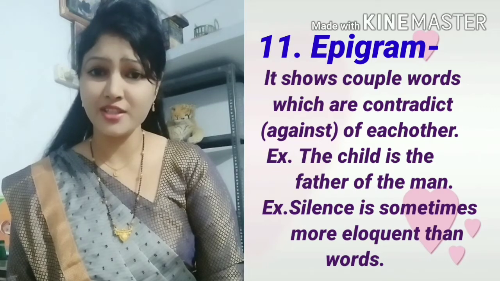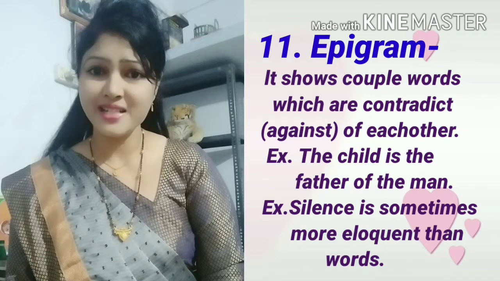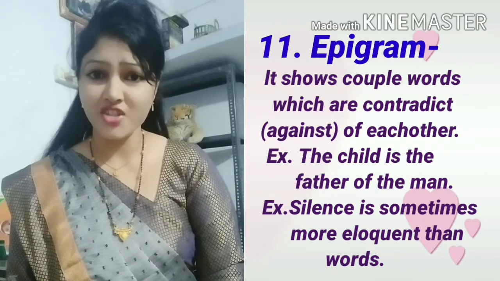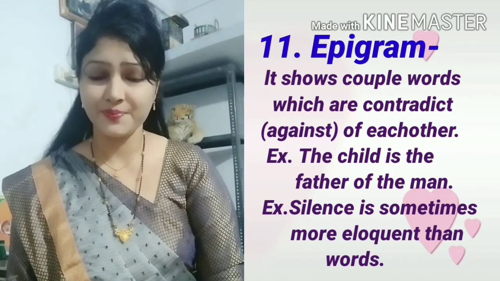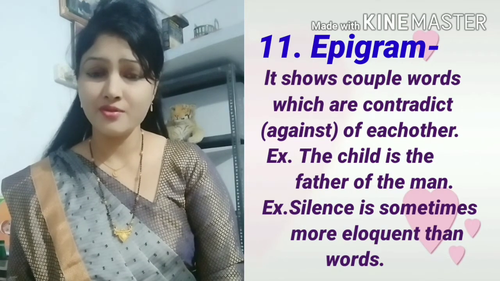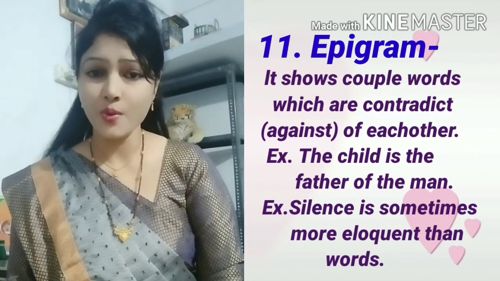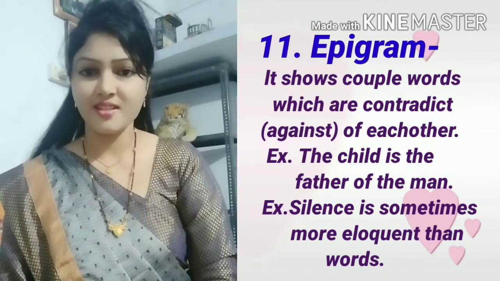The child is father of man. This is not true, but still I am saying it. In reality, the man is the father of the child. So we see two contradictory things here.